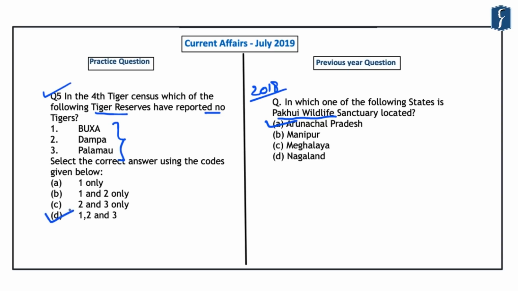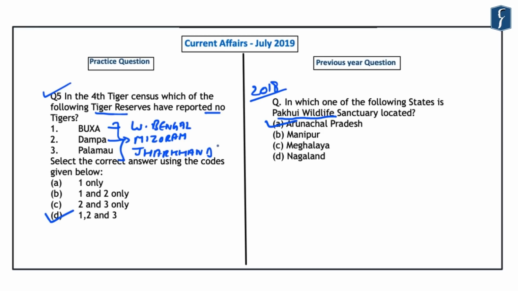Now, besides this information that is provided in this question, you should also be aware that this Buxa Tiger Reserve is located in the state of West Bengal. Secondly, the Dampa is located in the state of Mizoram, and the Palamau is located in the state of Jharkhand. So the locations of these 3 tiger reserves also become important for us from the upcoming preliminary examinations point of view. And that is because no tigers have been reported from these tiger reserves in the 4th tiger census.